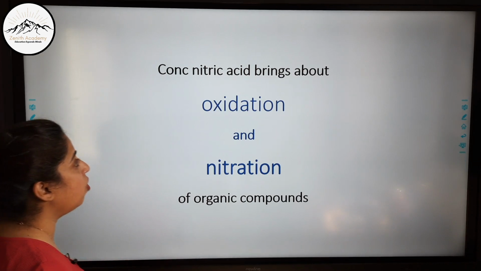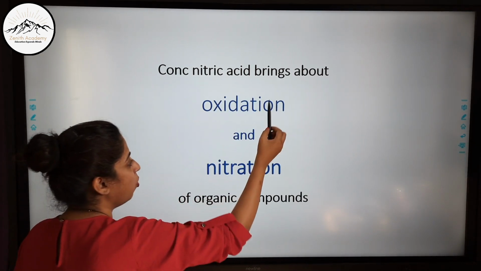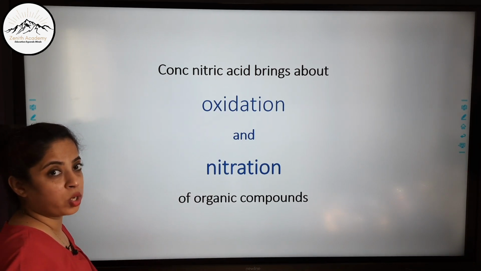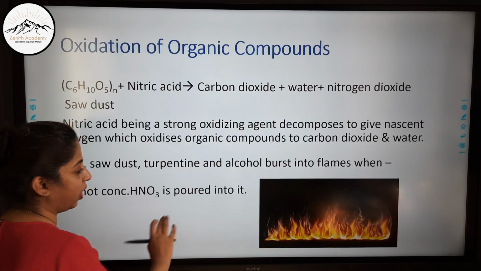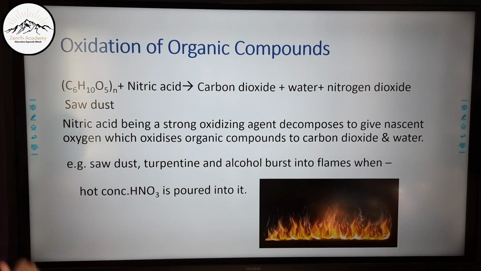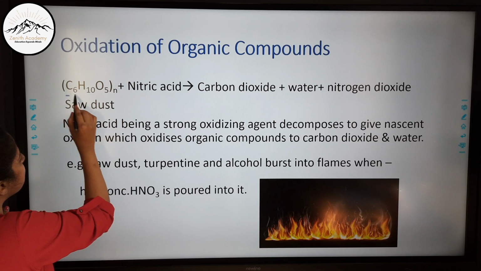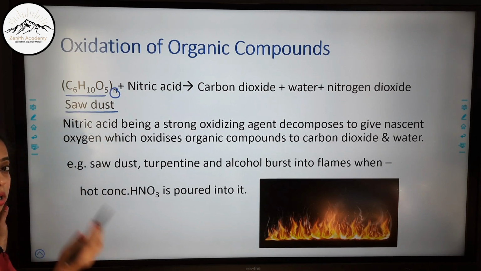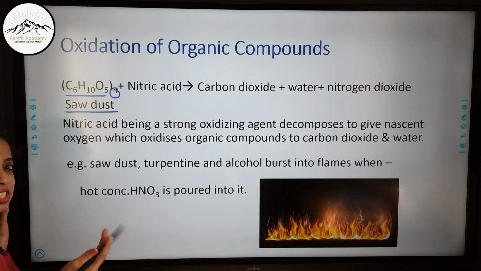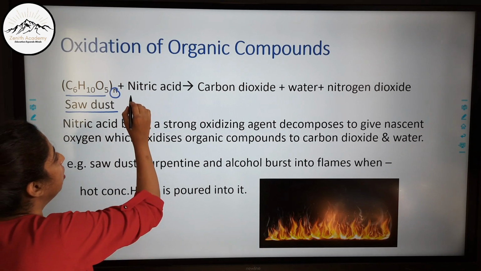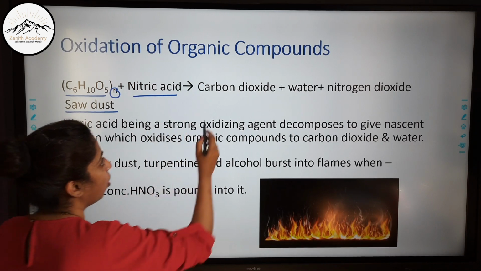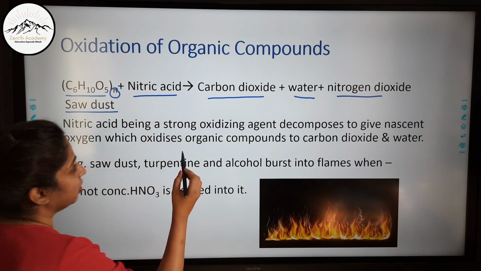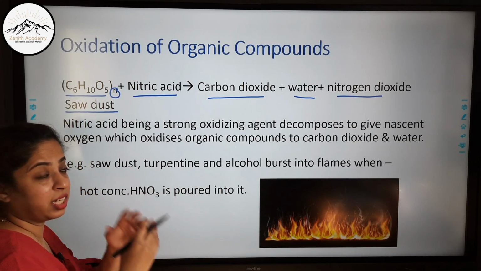Now let us study how concentrated nitric acid brings about oxidation and nitration of organic compounds. So it can bring about oxidation as well as nitration of organic compounds. First let's talk about oxidation. Now (C6H10O5)n, this is sawdust. You all must have seen sawdust. In villages they use sawdust for burning as a fuel. When this reacts with nitric acid, it forms carbon dioxide, water and nitrogen dioxide. And this reaction is so exothermic that it catches fire.